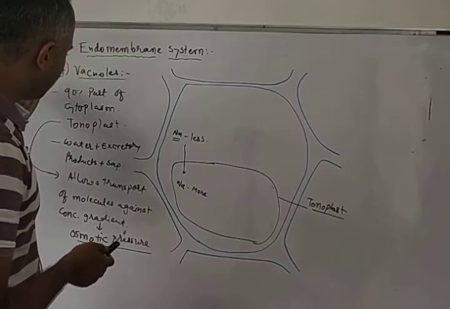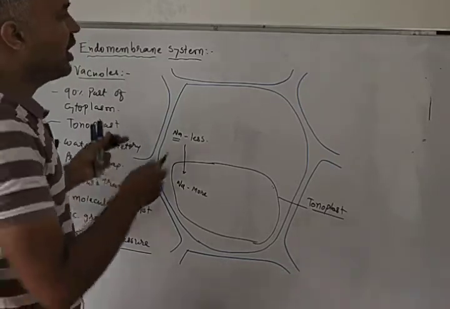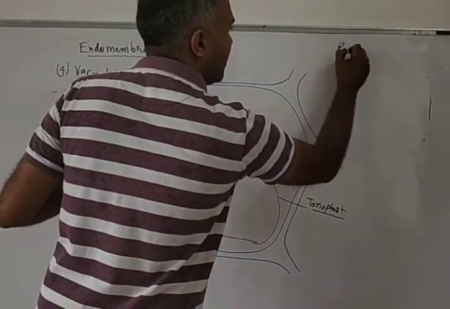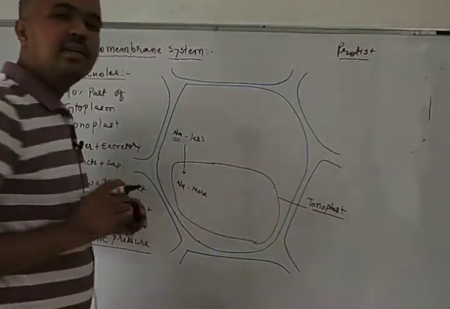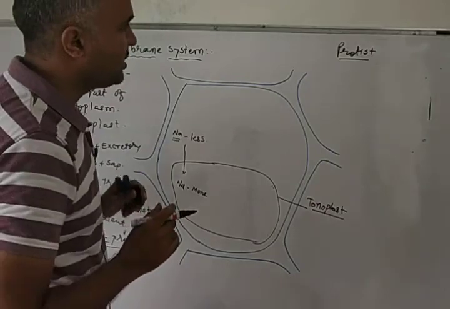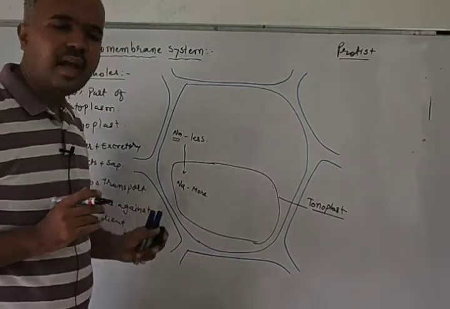And besides that, there is nothing remaining. We will talk about protist. Protists are unicellular eukaryotic organisms.